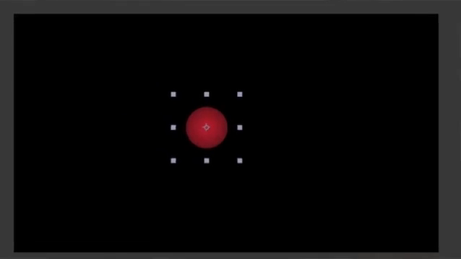Anytime you control spatial properties of an object inside of After Effects over time, you're going to end up with a motion path. What we're going to do is take a look at how we can work with that motion path. In this composition, I have this red circle, and what we're going to do is animate it.